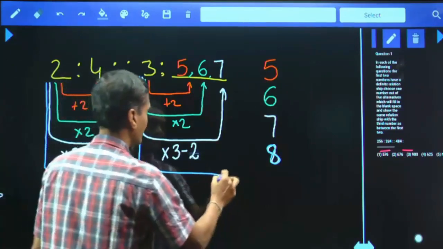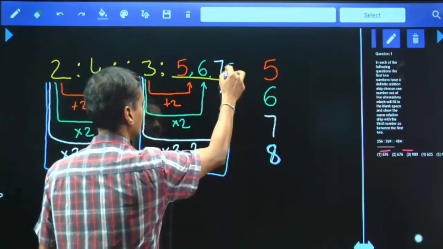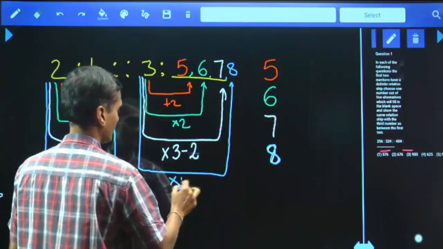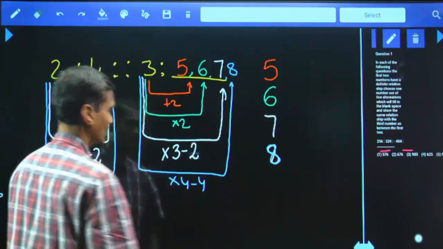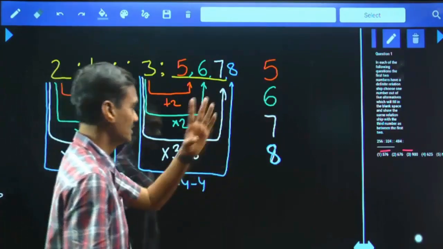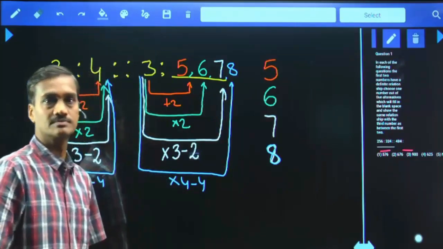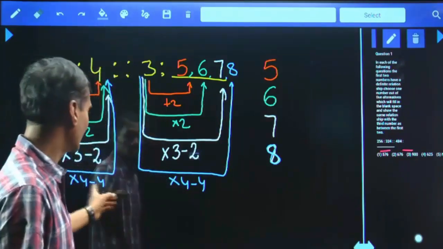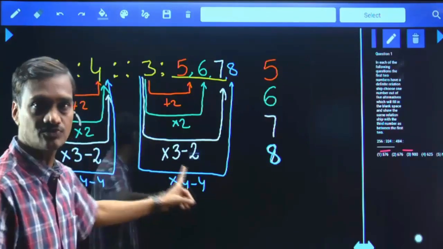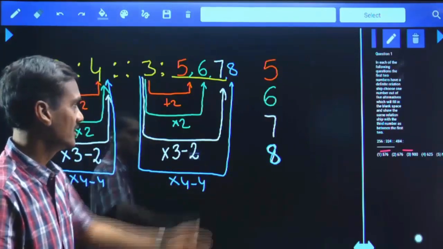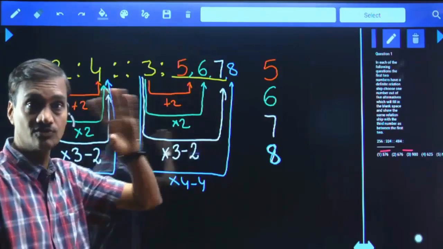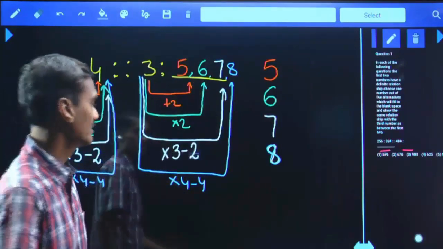Then 3 and 8. How do you get this one? 3 into 4 minus 4. What is 3 into 4? 12. 12 minus 4 is 8. Hence, 8 is also a possible answer. Isn't it? Are we applying the same logic or not? Into 4 minus 4 is also into 4 minus 4. As of now, how many different answers have we got? 4 different answers.